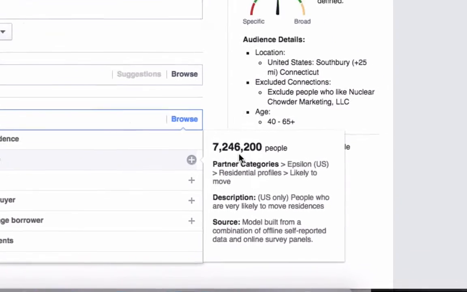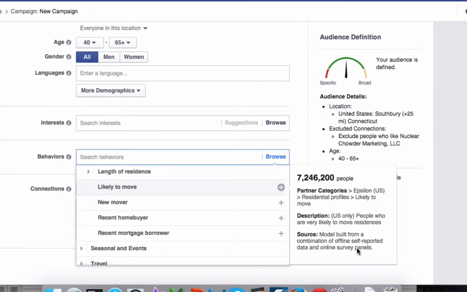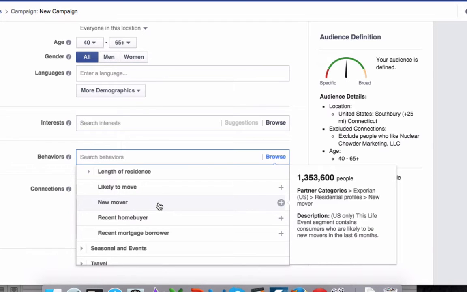This is based on Epsilon data, likely to move. US only, people who are very likely to move residences. This is a model built from a combination of online self-reported data and online survey panels. This is data that you never have had access to ever before without spending a lot of money, and now Facebook is giving you this to use for like $10 a day.